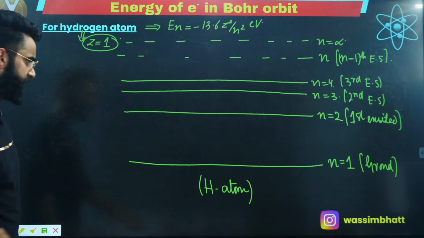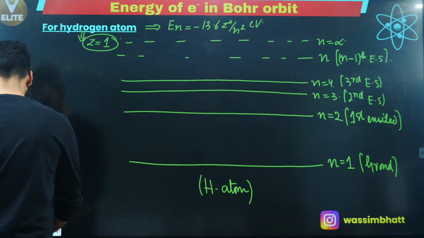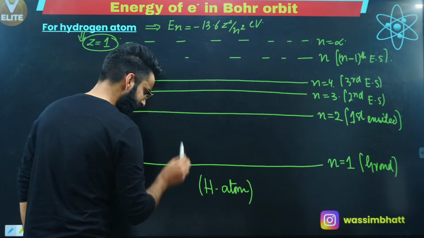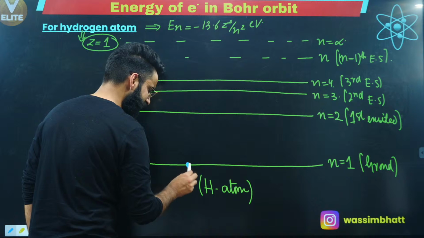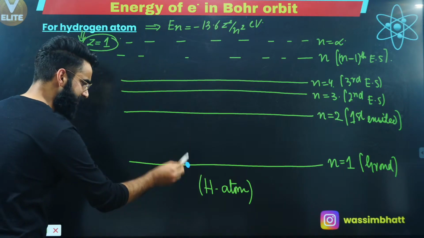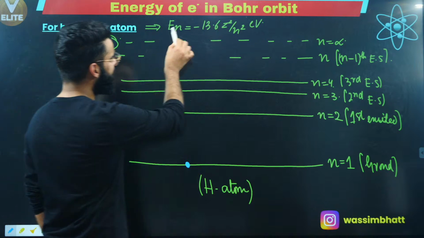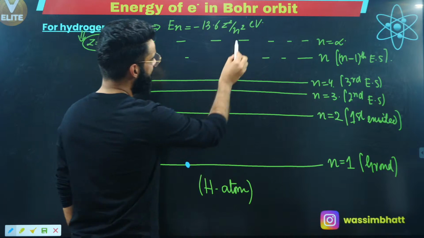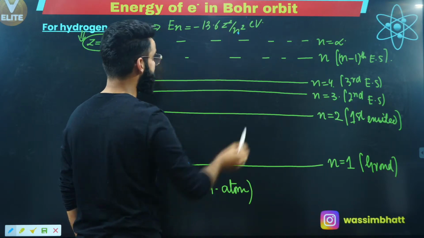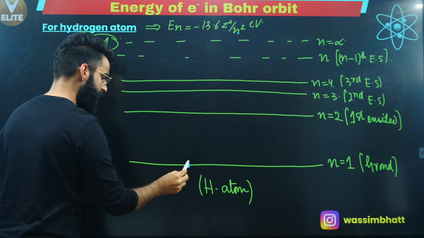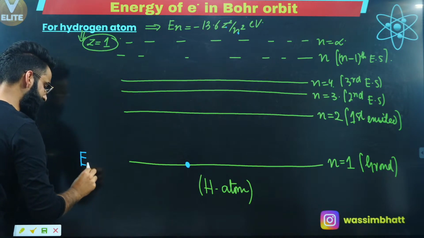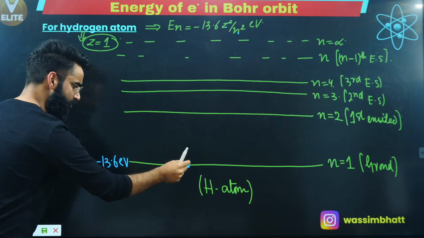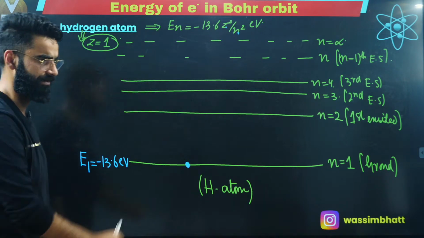Now, few important things which you need to take note of. I'm talking about hydrogen atom, and in case of hydrogen atom, the value of Z is 1. If the electron is present in the first shell, first energy state of hydrogen, how much energy does this electron possess? I'll be using this formula: En = -13.6 Z²/n². Since the electron is in the first shell, n is 1, and Z is also 1. So the energy which the electron carries, which I'm representing by E1, is -13.6 electron volts, right? This is the energy which this electron carries when it is present in the first shell.